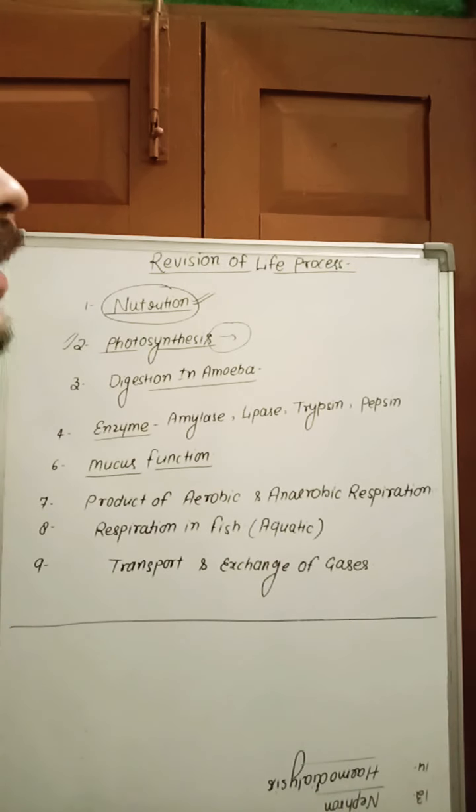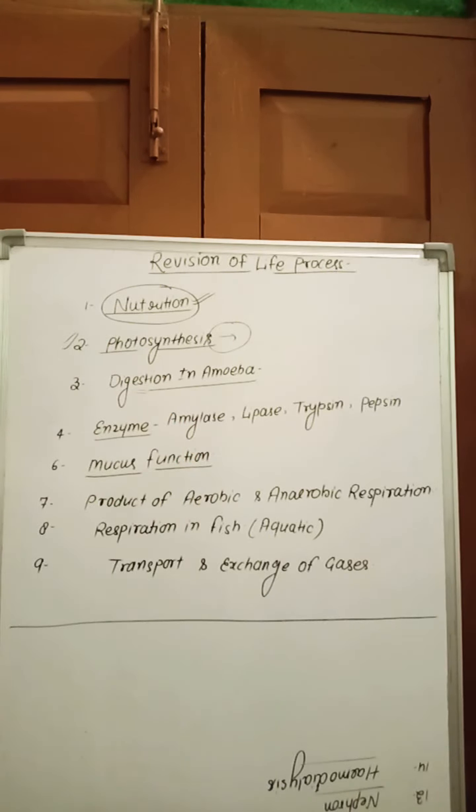Photosynthesis is essential to maintaining the environmental balance. Why? Because plants take in carbon dioxide during photosynthesis, so the level of carbon dioxide is reduced and it releases oxygen, so the level of oxygen in the atmosphere increases. Oxygen is very important for living organisms for breathing or respiration. Without oxygen, animals cannot survive and cannot breathe. So that's why the photosynthesis process is very important. It balances the gases.